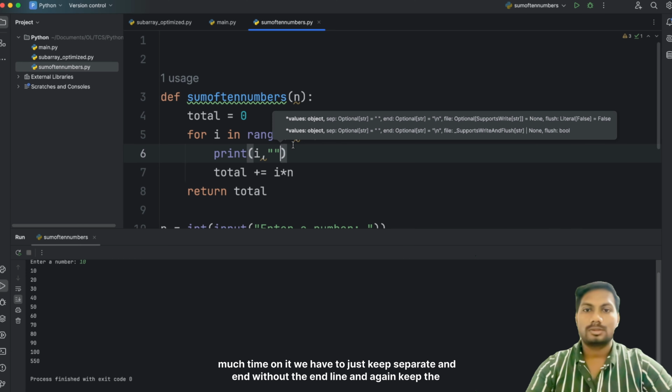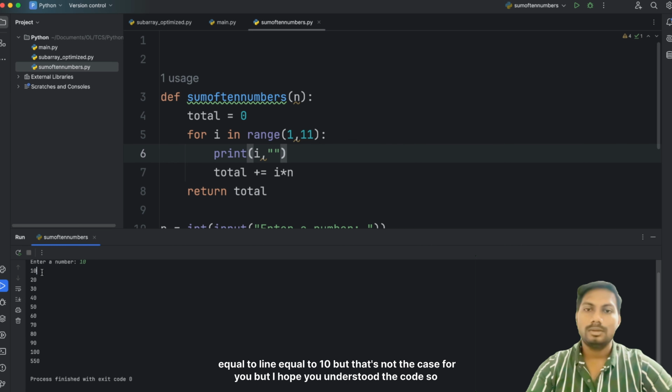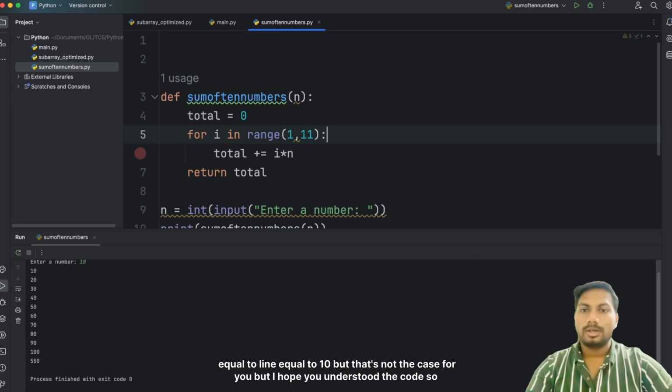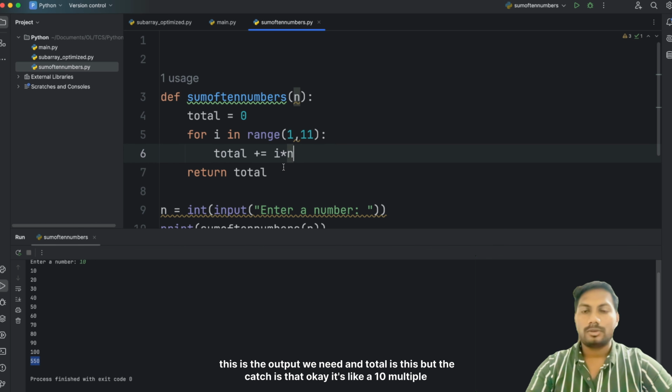Let's not waste much time on it. We have to just keep a separator and end without the new line, and keep n equal to 10, but that's not the case for you. But I hope you understood the code. So this is the output we need, and total is this.